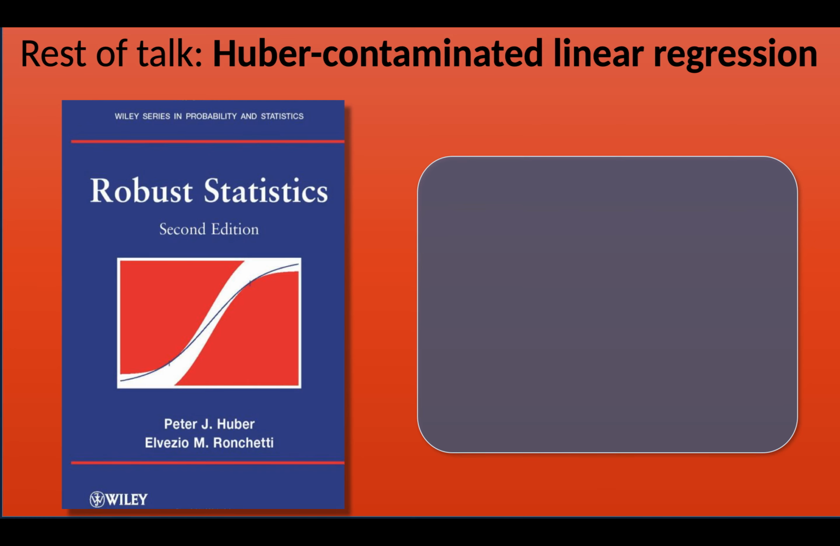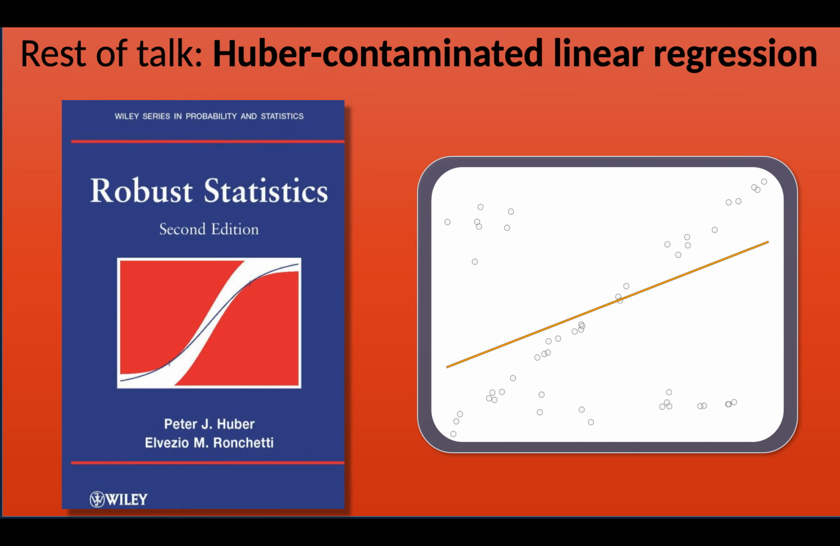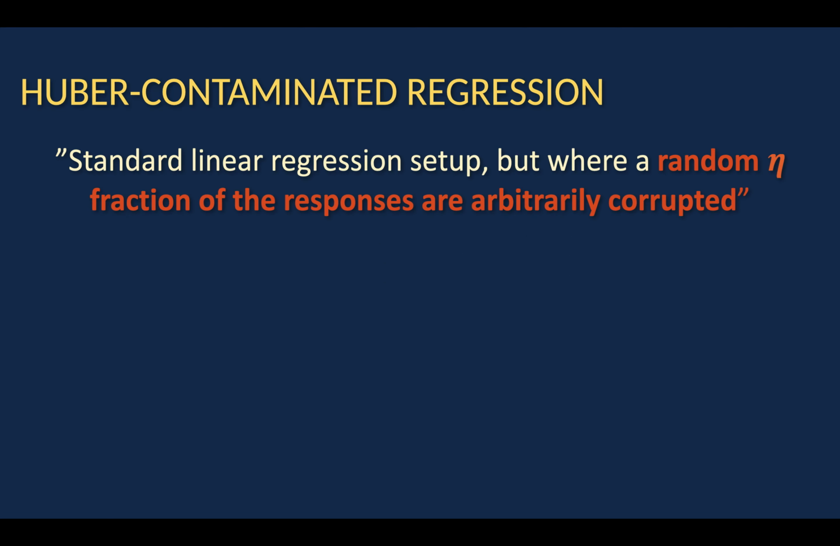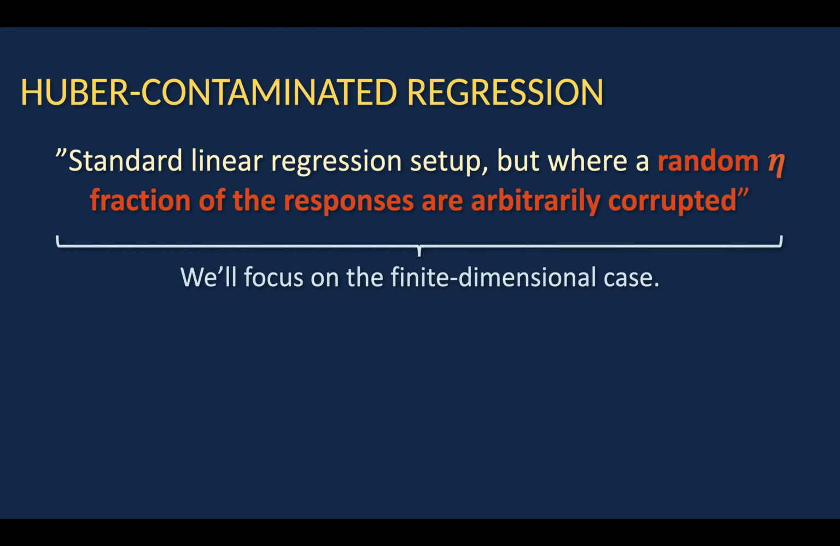So what is offline Huber-contaminated linear regression? It's a classical topic, and we don't have time to go into all of the techniques that are used to try to solve this problem. But the basic idea is that you have a regression setup, and some fraction of your data is corrupted. So what is our precise model? Our precise model is that Huber-contaminated linear regression is the standard linear regression setup, but where a random eta fraction of the responses are arbitrarily corrupted.